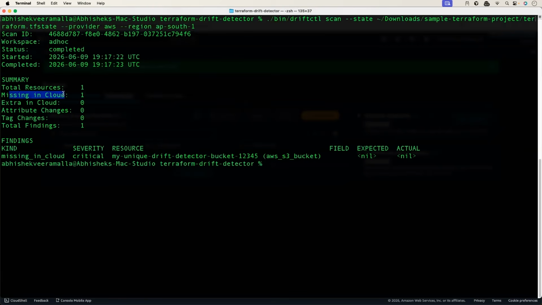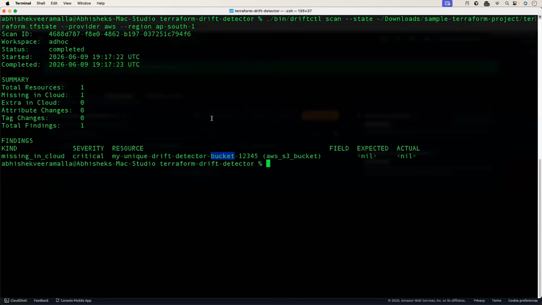So we can see missing in cloud is one, and it is clearly saying the security risk is critical. The missing resource is my unique drift detector bucket 12345. Just imagine when you have hundreds of thousands of resources on cloud and your drift CTL is clearly able to pinpoint this is the missing resource. This is the resource someone deleted from your team. Wouldn't that be awesome? Yes. So that is our drift CTL.